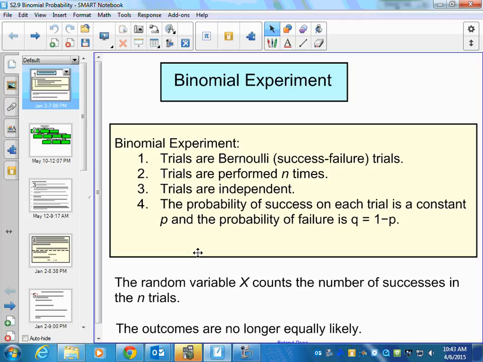Trials need to be independent. And what that means is when you flip a coin, let's say you flip a coin once, the probability you're going to get tails is 50%, right? If you flip it again, what's the probability you're going to get tails? 50%. And if you flip it again, it's 50%. The probability doesn't change based upon the number of times you do this, and therefore it's independent. The probabilities remain the same all throughout.